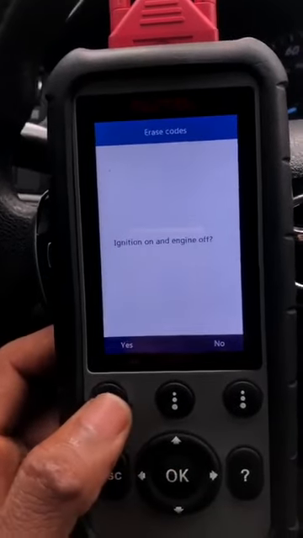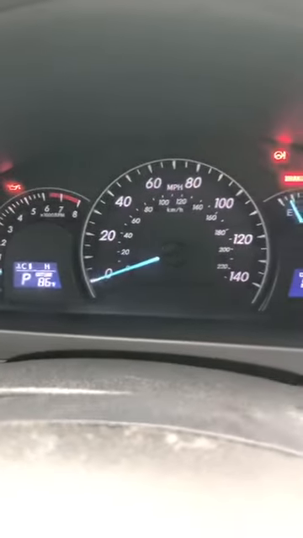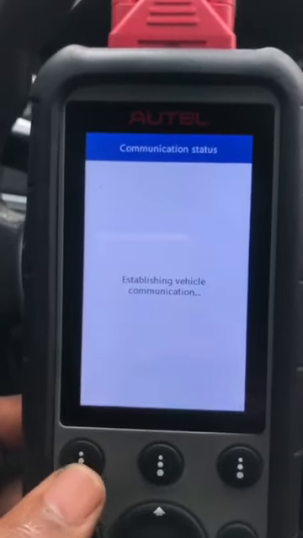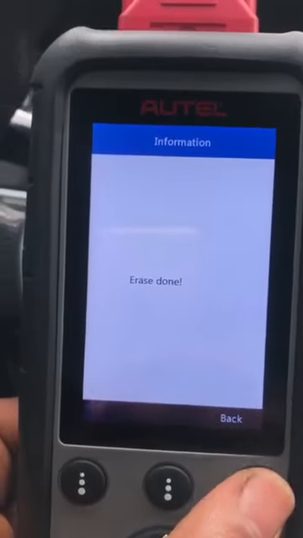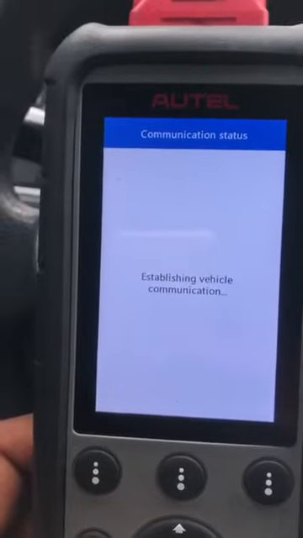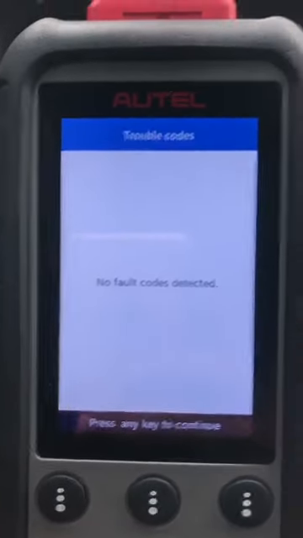Erase codes. Yes. Ignition on, engine off. You can see the engine is not running. The engine is off and ignition is on. So erase. Yes. Erase done. Now let's check if we still have the code there. Go back, read codes. You see? No fault codes detected.